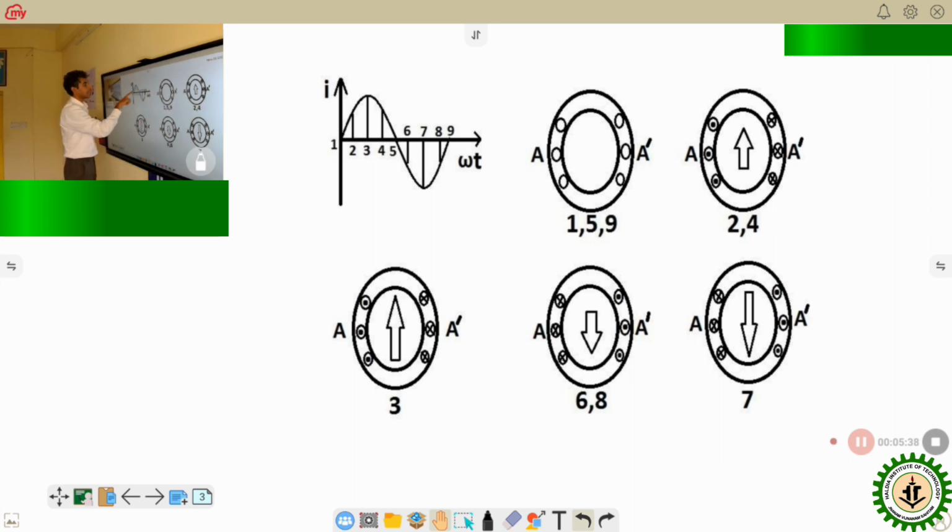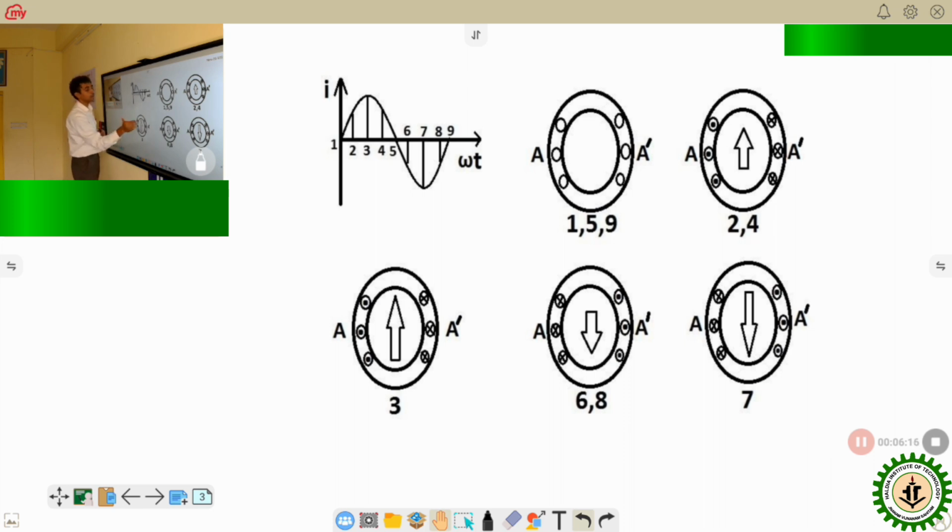On the other hand, let us come to instant 3. At instant 3 the direction of current is the same as instant 2, because at instant 2 the current is positive and at instant 3 also the current is positive. The only difference is that at instant 2 the magnitude of current is small, while at instant 3 it is maximum. So the dot and cross positions will be the same as this one: for positive current A is dot, and A' is cross.